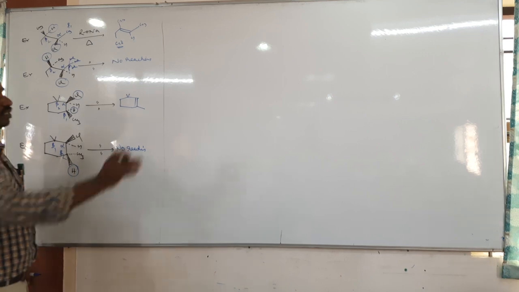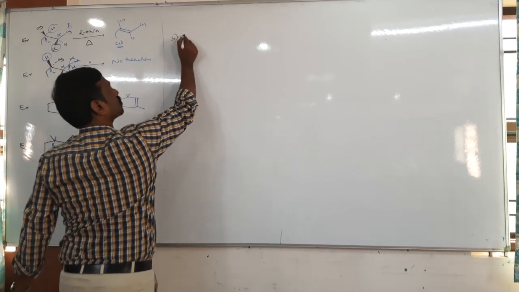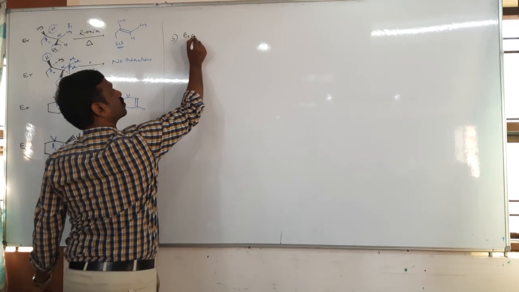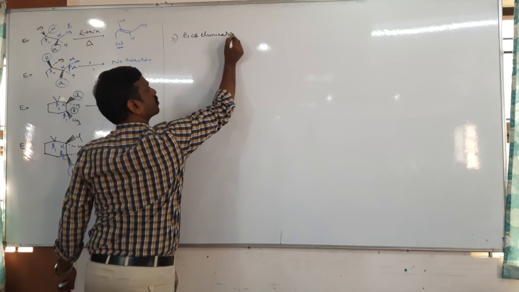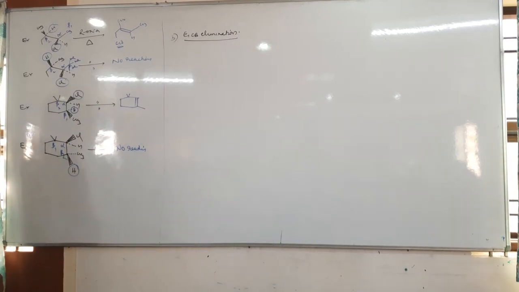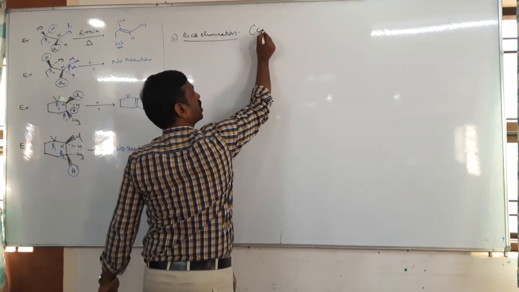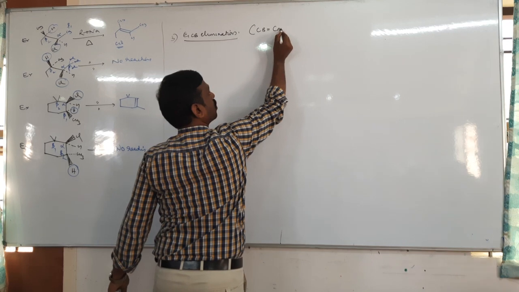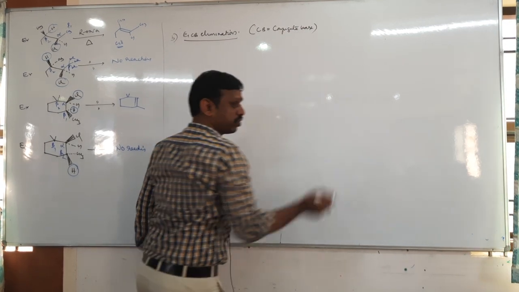Next is E1CB elimination. In E1CB, CB means conjugate base.